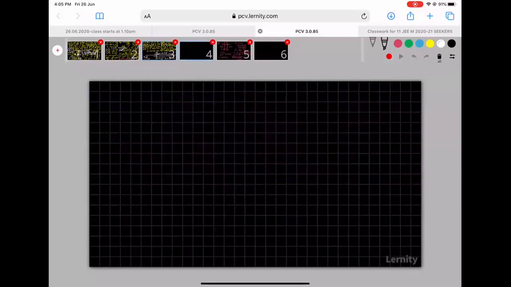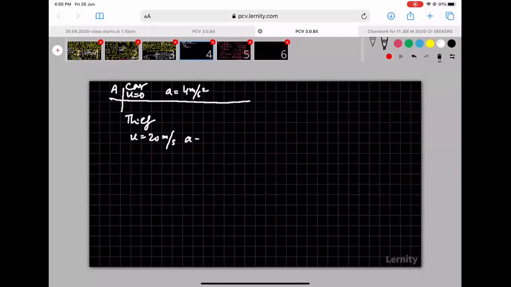Understood the logic there? So logic is basically there is a point A. This is a car, this is a thief. For the car, u is equal to 0, acceleration is equal to 4 meters per second squared. For the thief, u is equal to 20 meters per second, acceleration is equal to 0. And this point is C, where the catching up takes place. The displacement up to here is S. The time taken for either of them to reach that point is T, let us say.